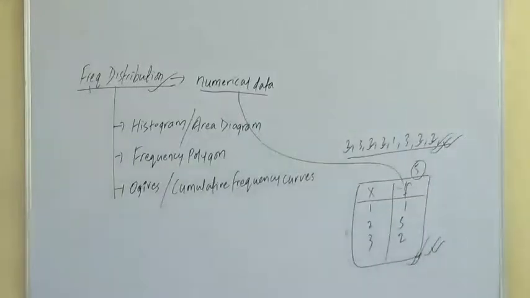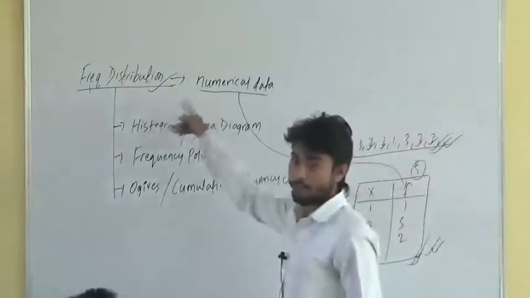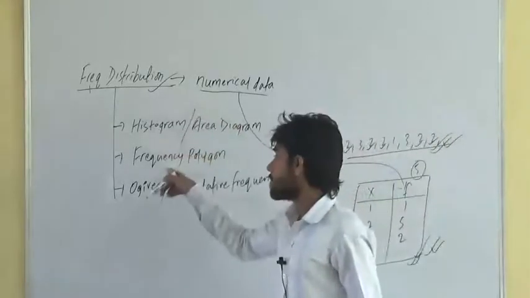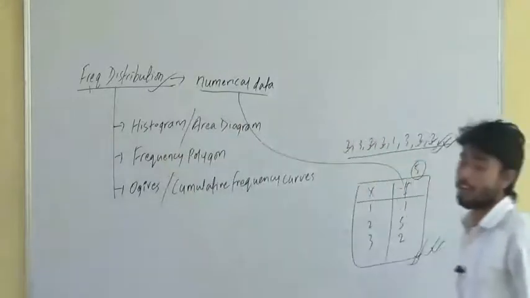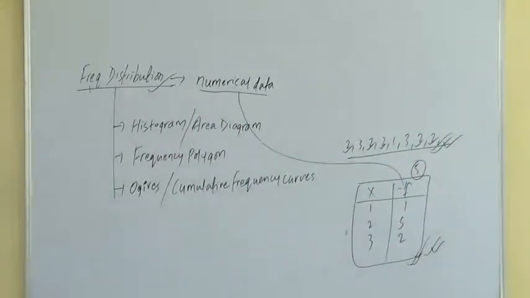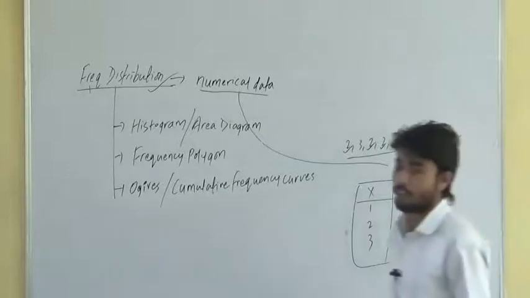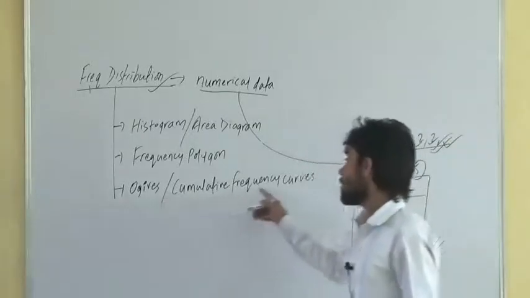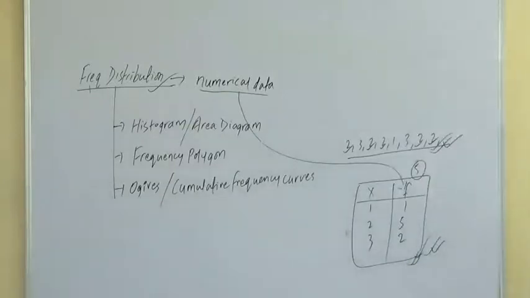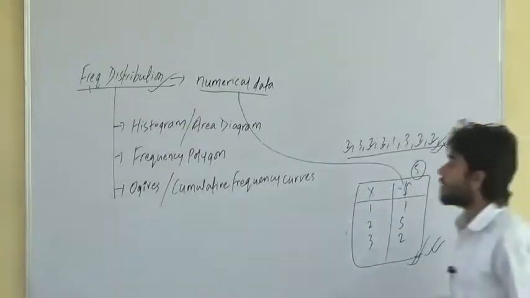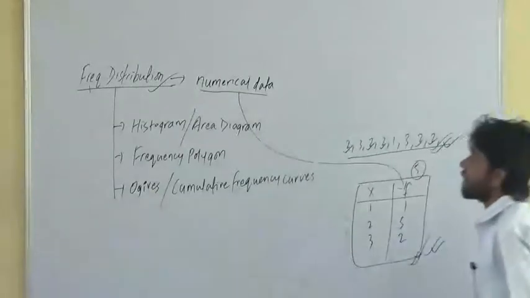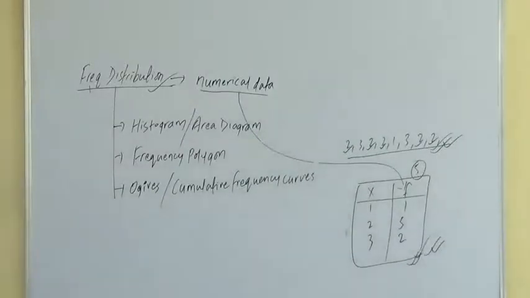These are the different graphical methods of representing frequency distribution: histogram, frequency polygon, and ogive, different ways of pronouncing it. Cumulative frequency curve is another name of the ogive curve. We'll learn about these three different graphical methods of representing frequency distribution.